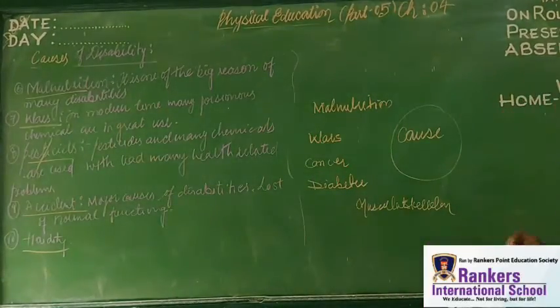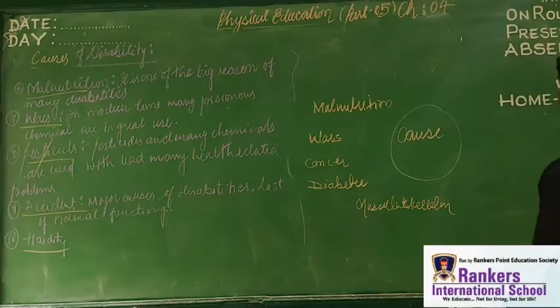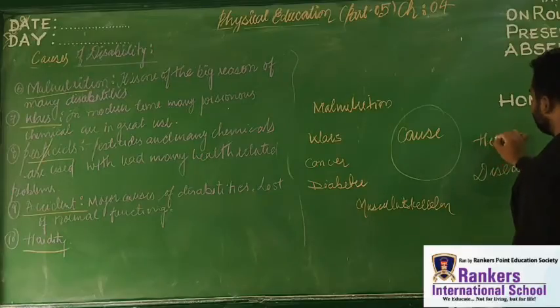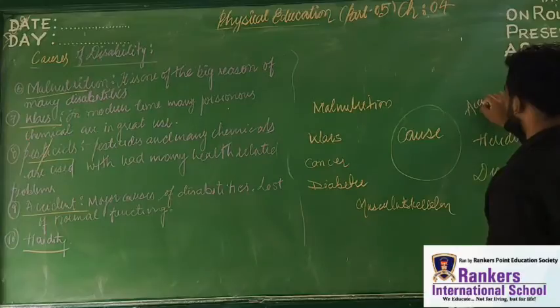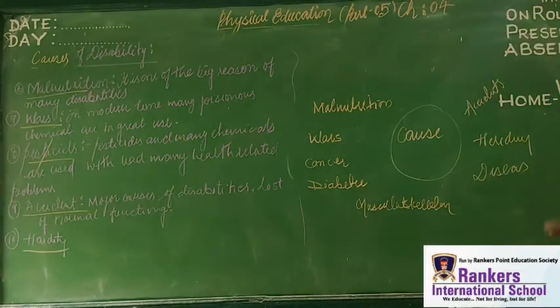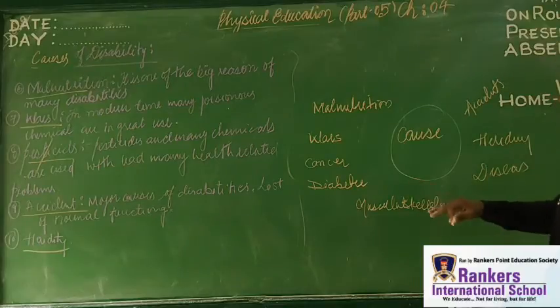Skeletal causes, right? So next thing is various kinds of disease, heredity, accidents. Got it? So malnutrition, war, cancer, diabetes, musculoskeletal things, heredity, disease, and what else?